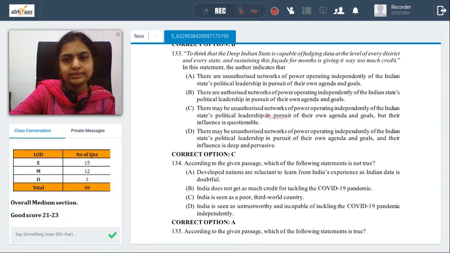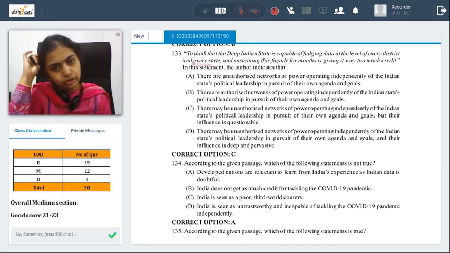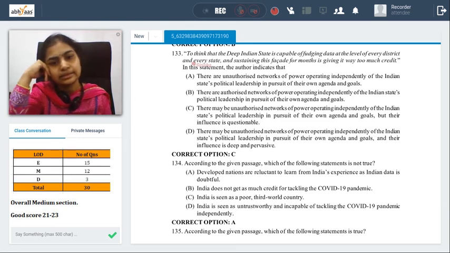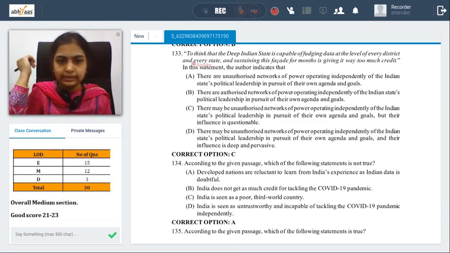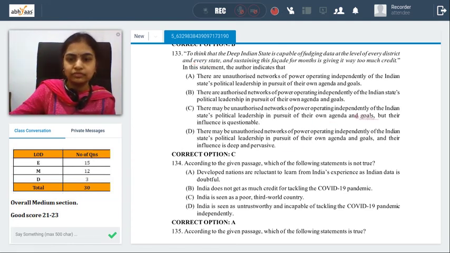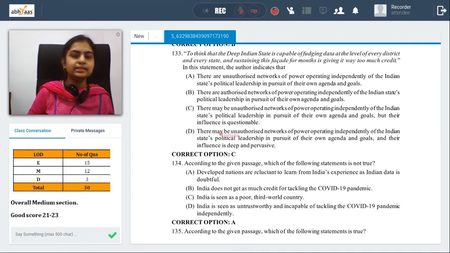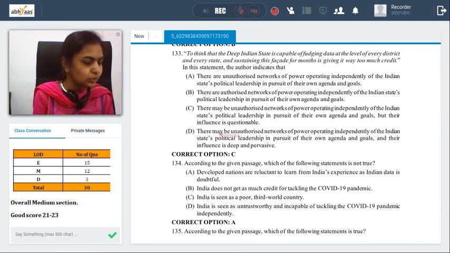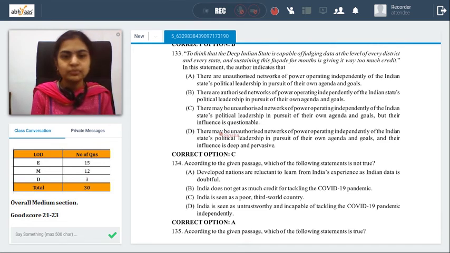According to the given passage, which of the following statements is not true? Now, this is a question that is a little tricky. Developed nations are reluctant to learn from India's experience as Indian data is doubtful. India doesn't get much credit. India is seen as poor third world. India is seen as untrustworthy and incapable of tackling the pandemic. Now, if you look at it, B, C, D are clear-cut statements which are there in the passage. We are considered poor third world and untrustworthy, incapable of achieving something. So B, C, D are clear-cut lines from the passage. So they are true.